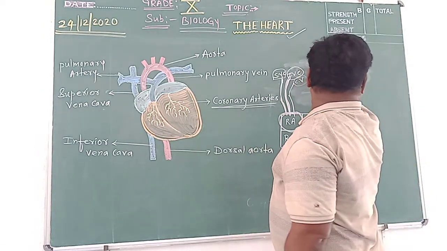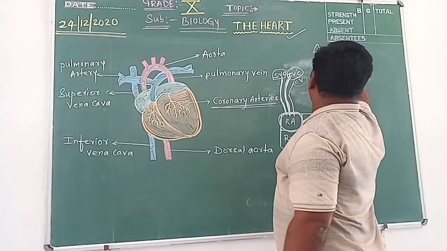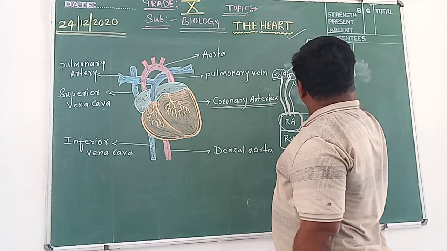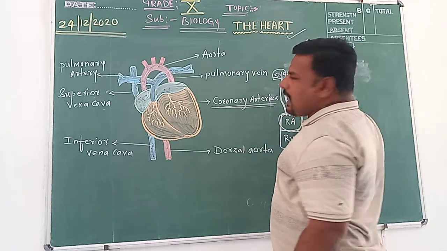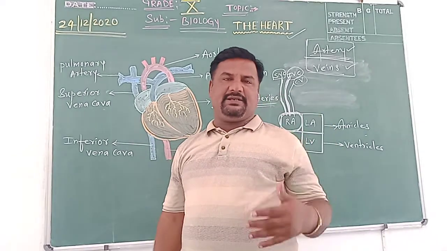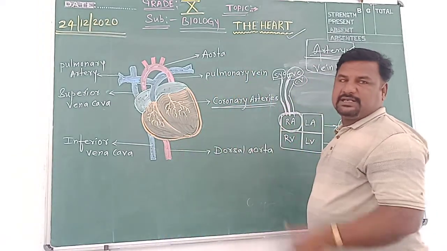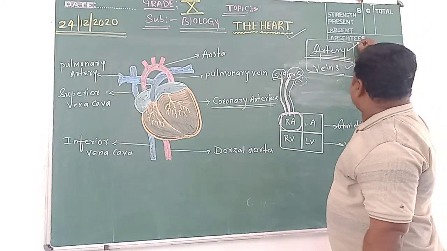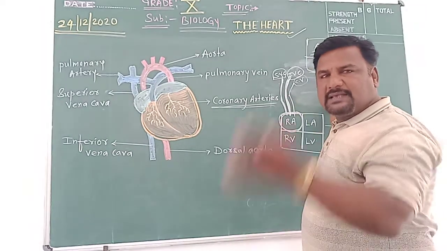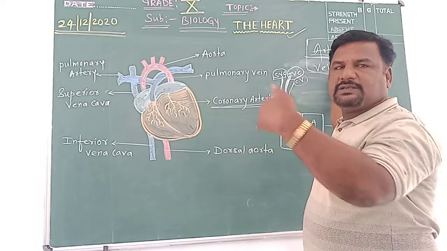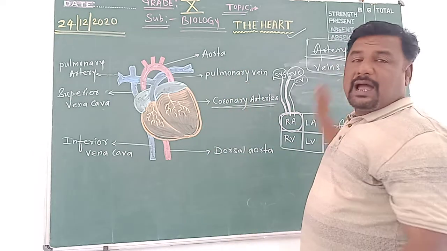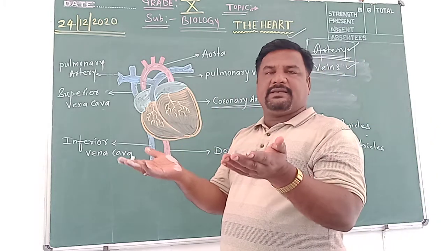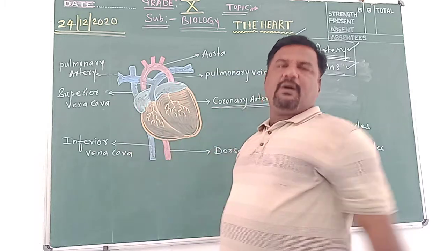As you know, arteries and veins. See children, here is the major difference we should know. All the arteries in the body carry oxygenated blood. Oxygenated blood means the blood which has more oxygen and less carbon dioxide. Deoxygenated blood will have more carbon dioxide.